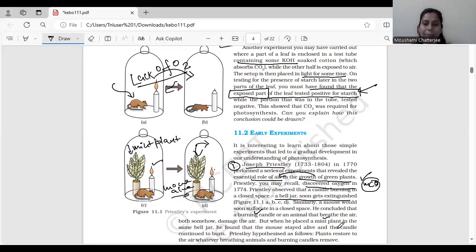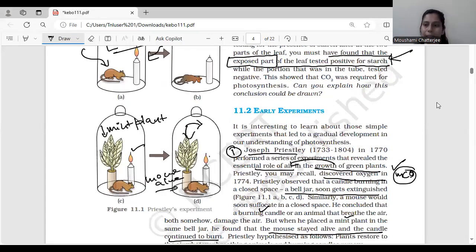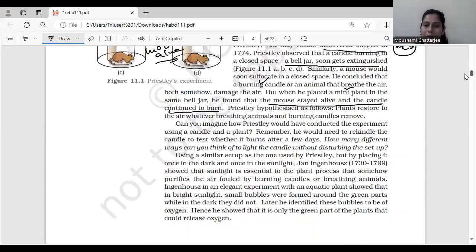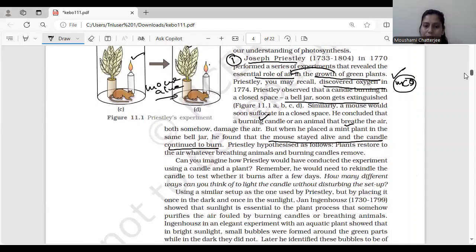But when he placed a mint plant in the same bell jar, he found that the mouse stayed alive and the candle continued to burn. So what did he conclude? What did he conclude? Now this is very, very important. So what was the conclusion here? That he hypothesized that the plant restored the air, whatever breathing animals and burning candles removed.